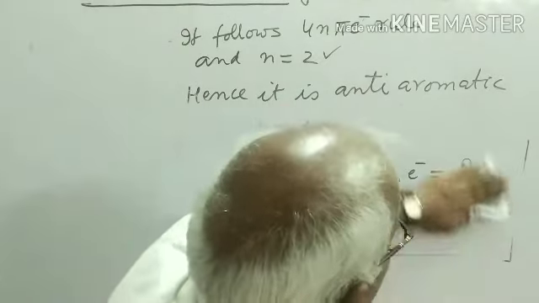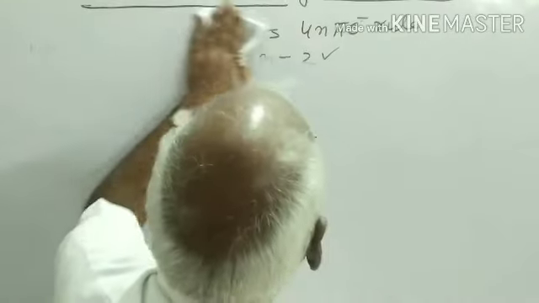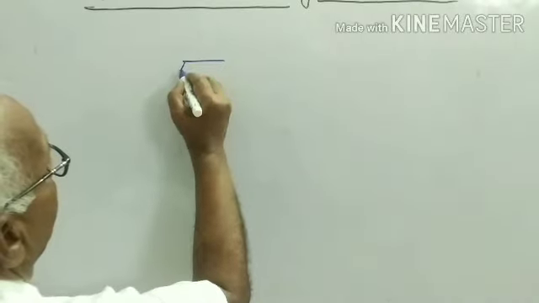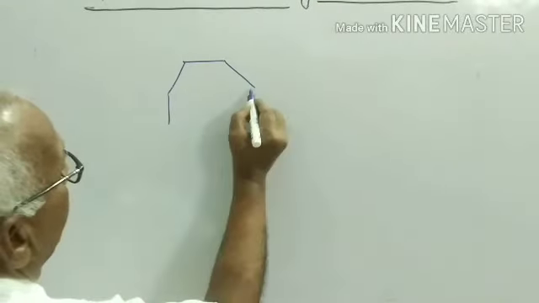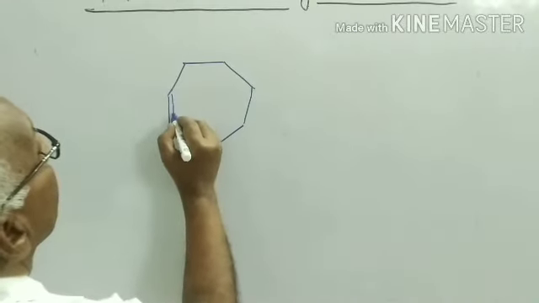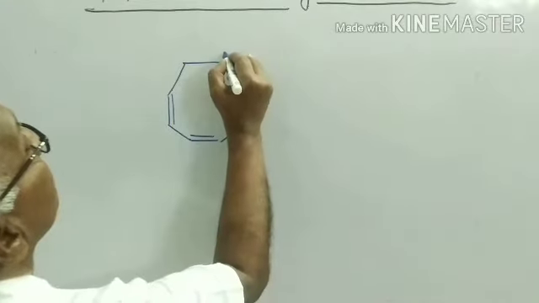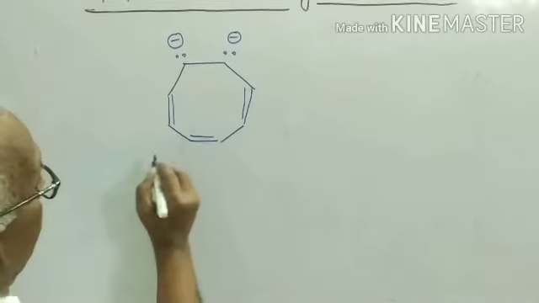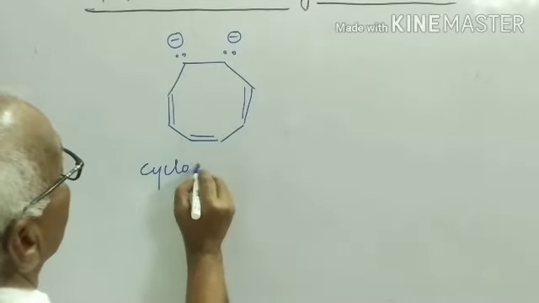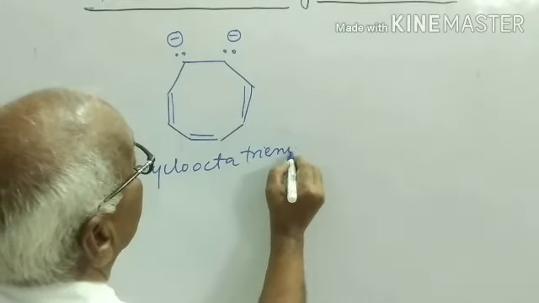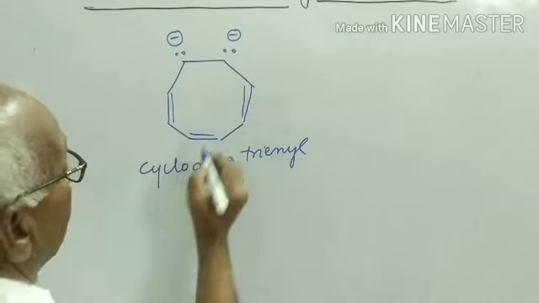The example of 10 pi electrons is the dianion of this molecule. See, cyclooctatetraene dianion.